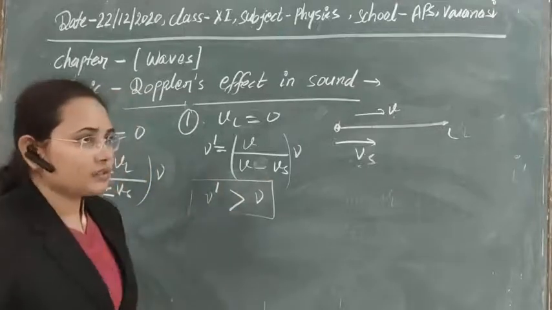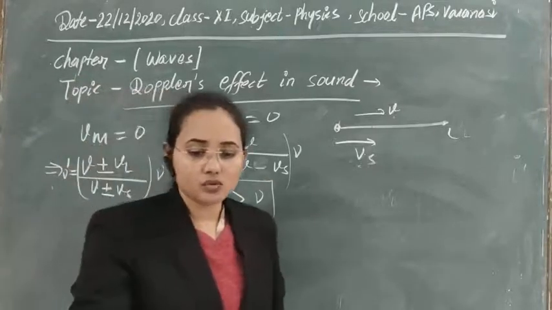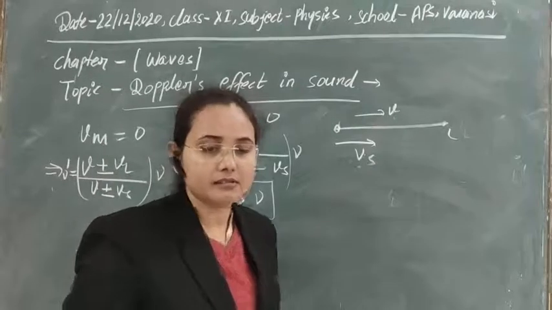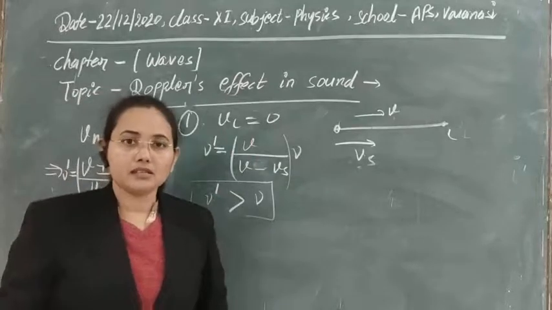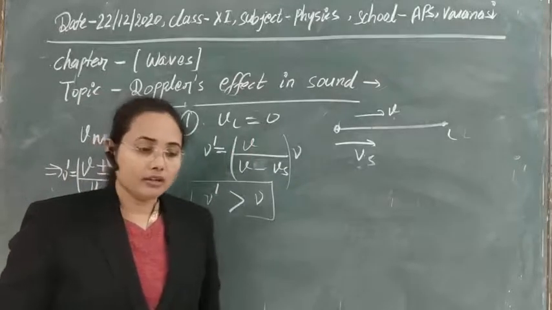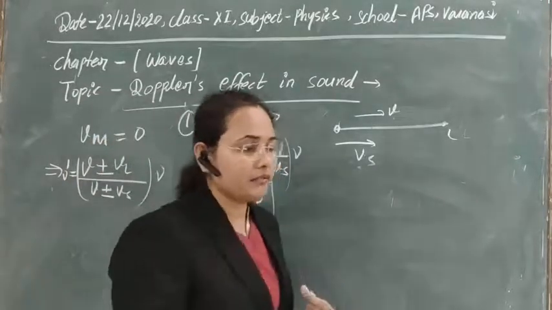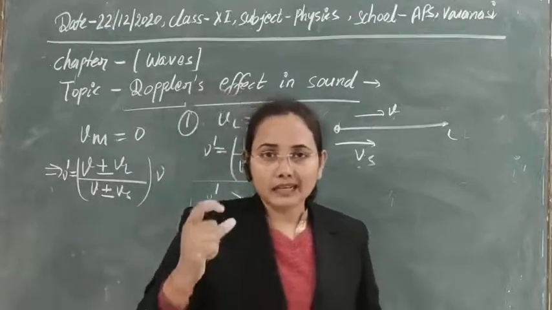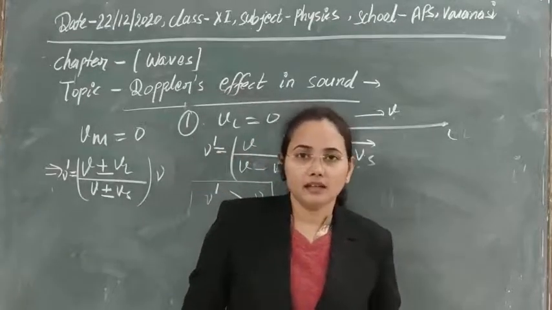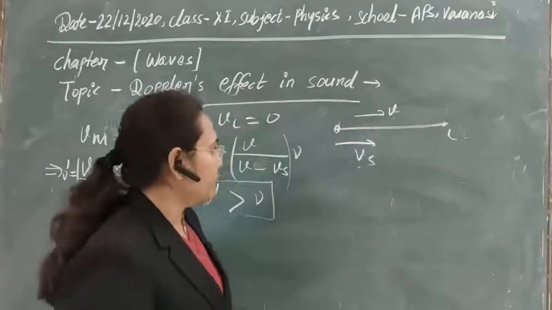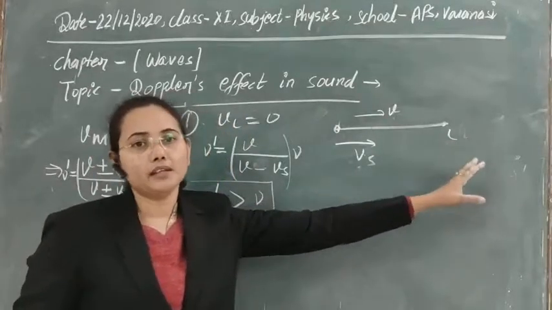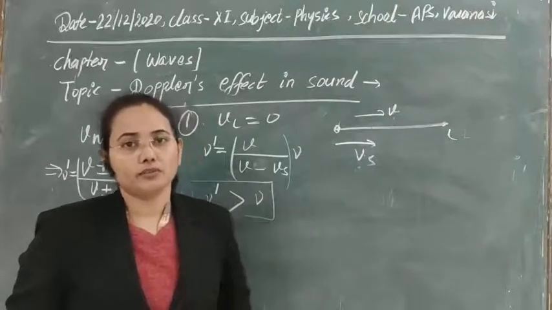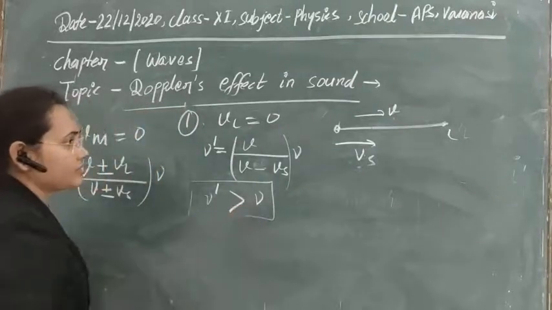So when the listener is at rest and the source is approaching it with some velocity Vs, then the listener will hear, or feel, an increment in frequency compared to the actual frequency. So if the source is approaching the listener, the frequency appears to be more than the usual frequency. So this is the first case.